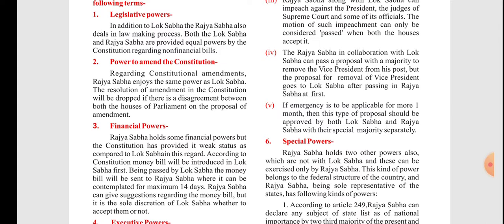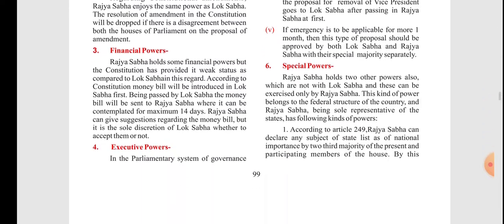Now special powers. The Rajya Sabha holds two other powers also which the Lok Sabha does not have. Okay, understood? The Rajya Sabha enjoys two more powers and these can be exercised only by the Rajya Sabha. This kind of power belongs to the federal structure of the country, and the Rajya Sabha, being the sole representative of the states, has the following kinds of power.